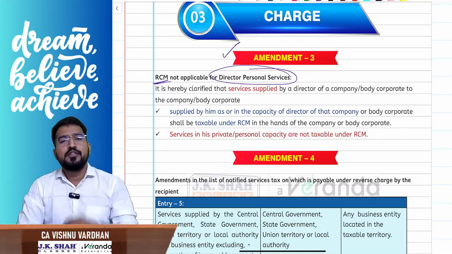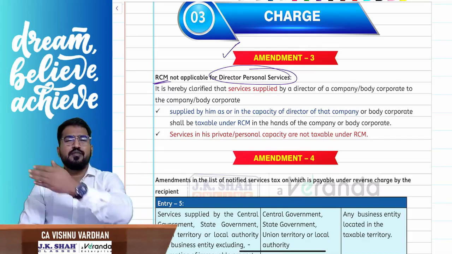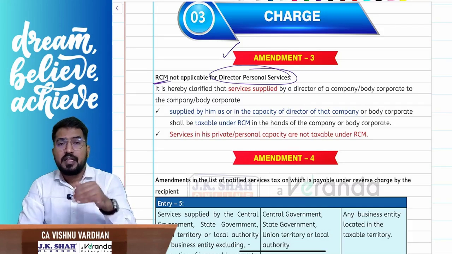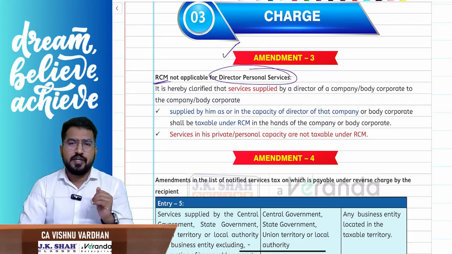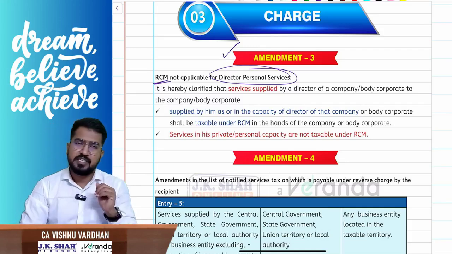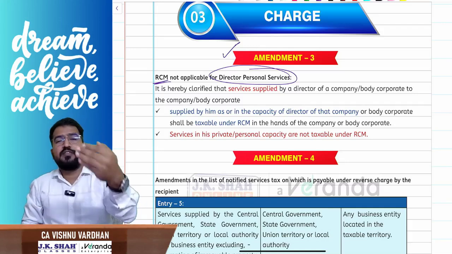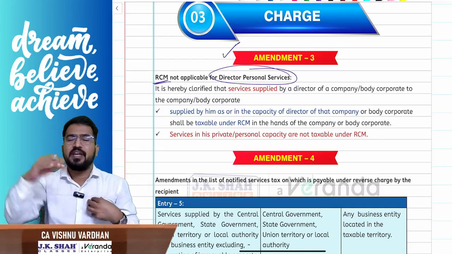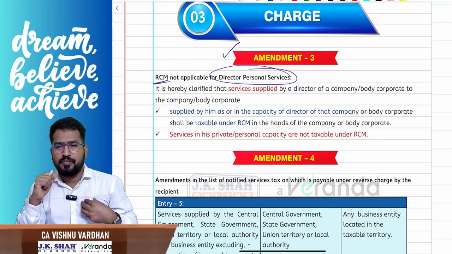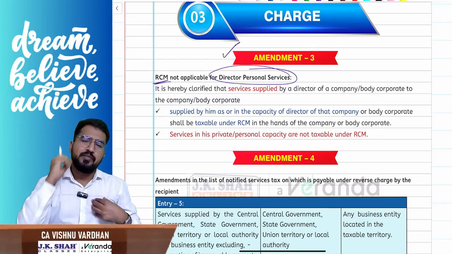So the company thought, instead of going here and there to other people, let us go to Vishnu sir himself. Vishnu sir is also a civil engineer, no? Let him give the certificate to the company, and the company pays some consideration. So I am giving certification in the capacity of civil engineer, in my personal capacity, to the company regarding some construction which is ongoing now. For that the company paid me 1 lakh consideration.